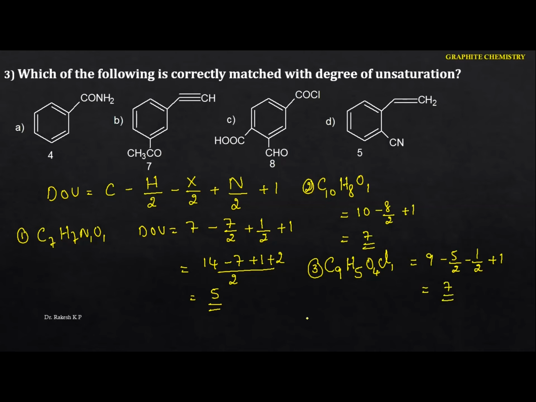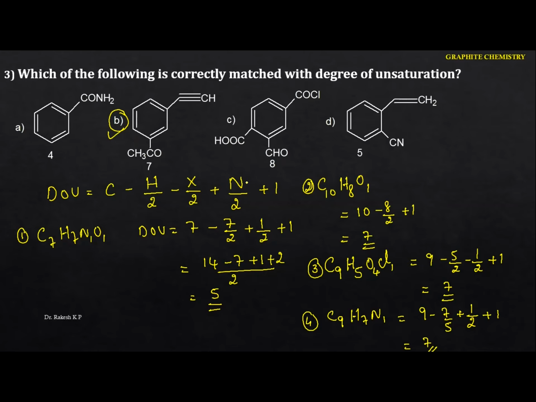Okay, and the next one is the last one. The molecular formula we got is C9 H7 N1. If you do the calculations here, this is 9 minus 7 by 2. Again you have to take the plus, because we don't have halogens here, and next the plus 1. If you do the further calculations here also, we are going to get 7. It correctly matches with the structure, the second one.